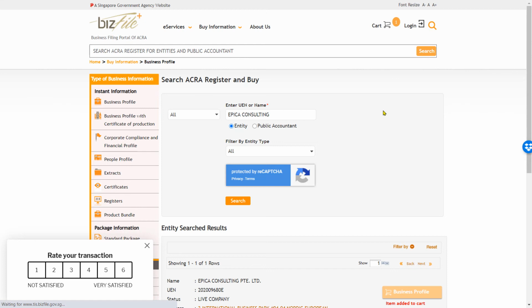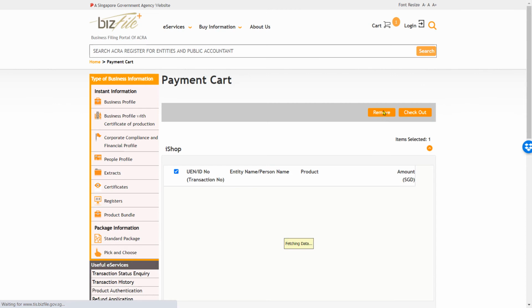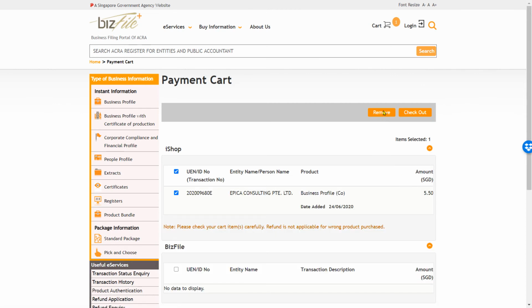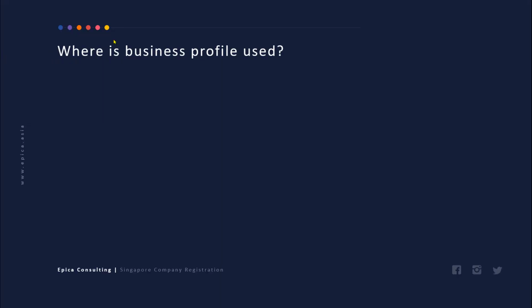It is not necessary that you have to be a resident or Singaporean to buy this information. Any person anywhere in the world can buy the business profile of a Singapore entity. You only need to be able to pay using your credit card. So the next question then is, where is this business profile used?